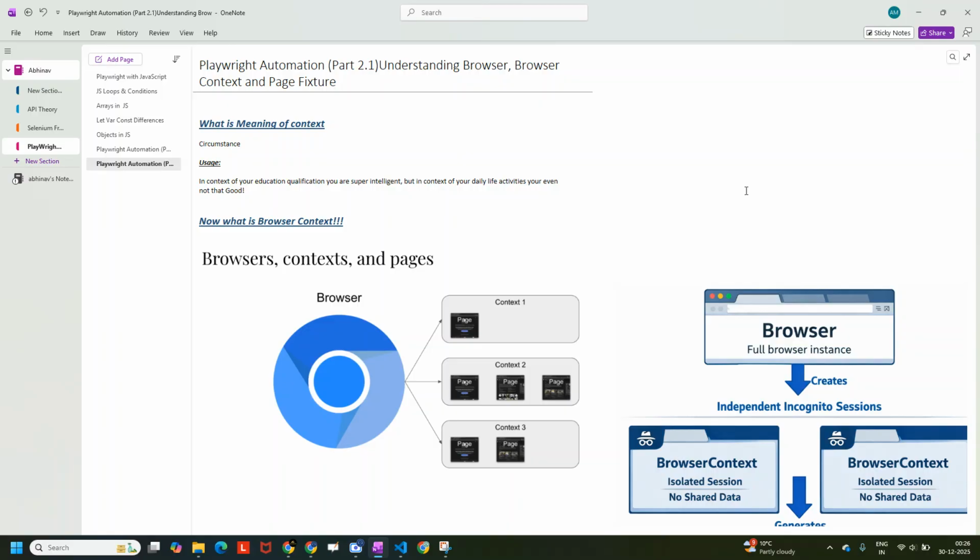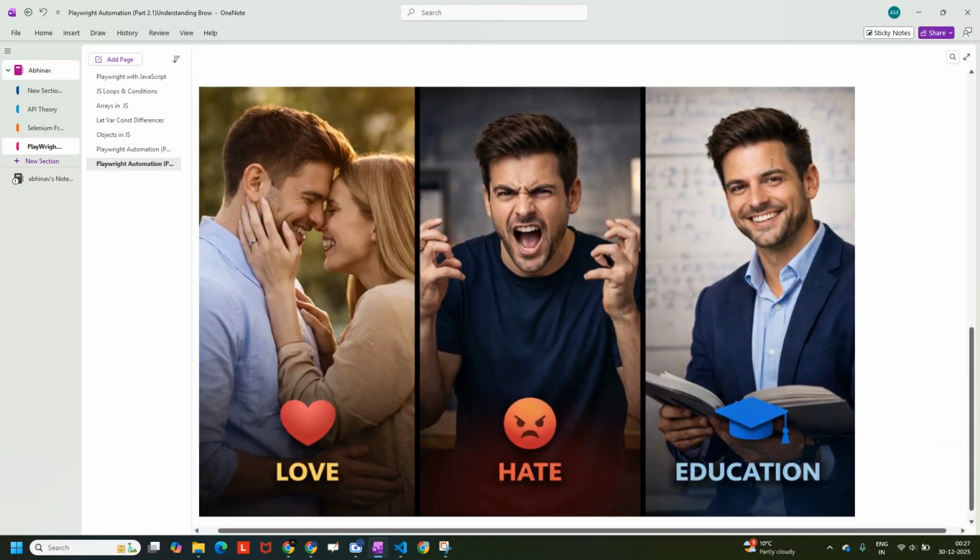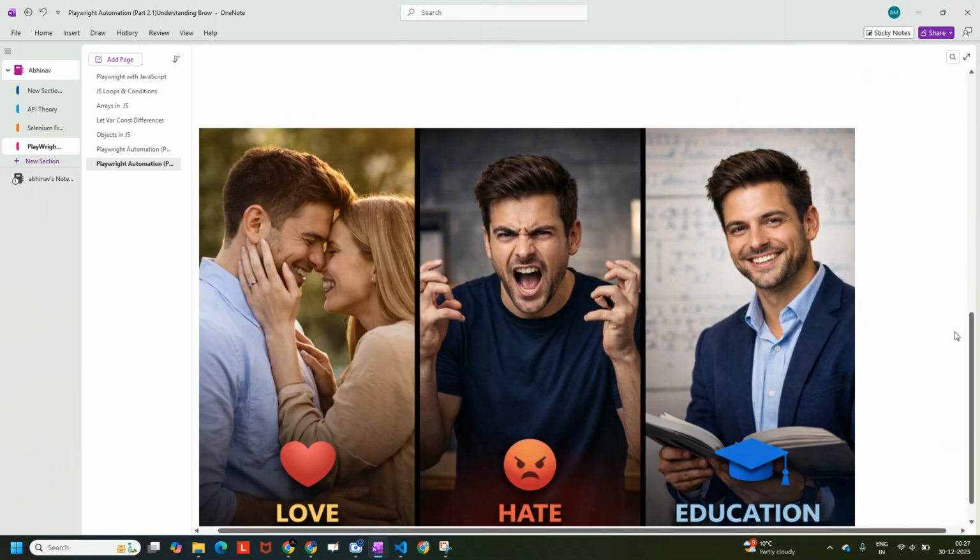So again, let's try to understand even more deeply, because if this concept is clear, then the coding becomes much easier in automation for Playwright, because these are some of the most important asked questions. Before going on to this particular diagram, this diagram I have made with the help of my own mind, my own assumptions. But even before understanding it, let's try to understand this particular diagram or image.